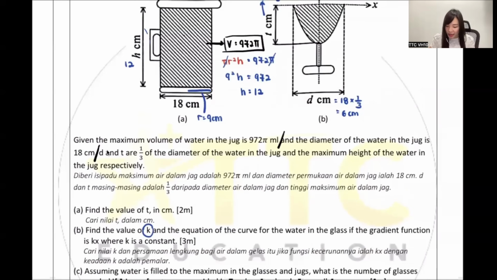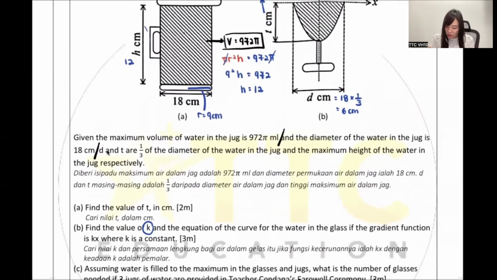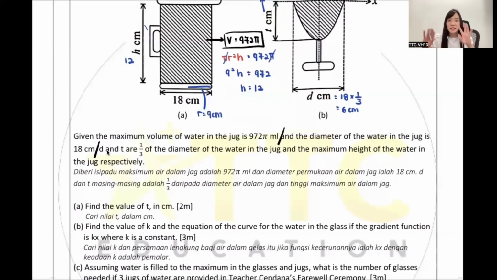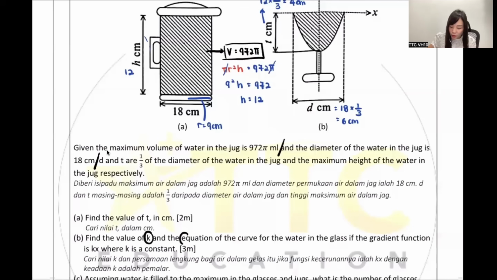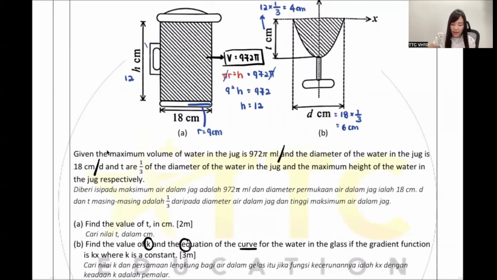So my dear, they want to find K. Find the value of K and the equation of curve. So guys, they want to find K. They want to find the equation for your curve, okay? For the water in the glass. If the gradient function is Kx, okay, the K comes from here.